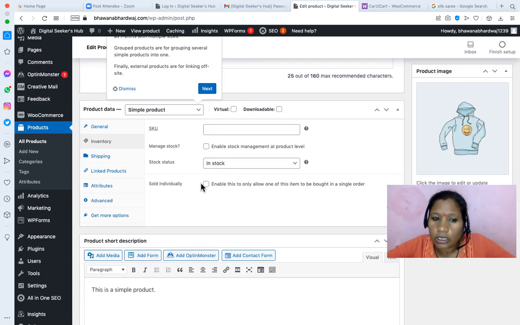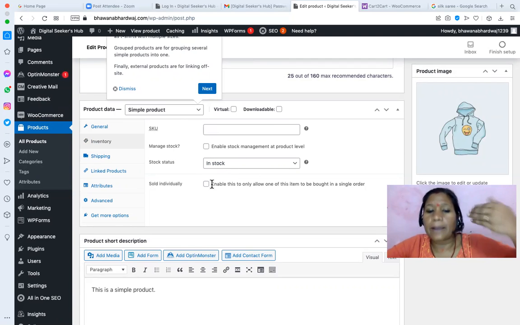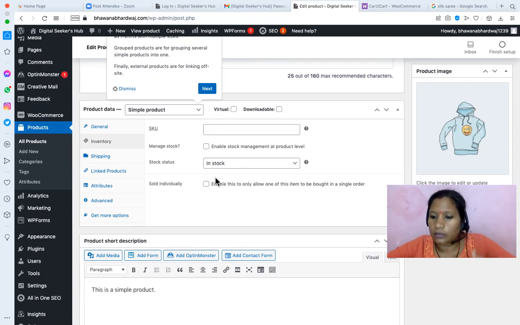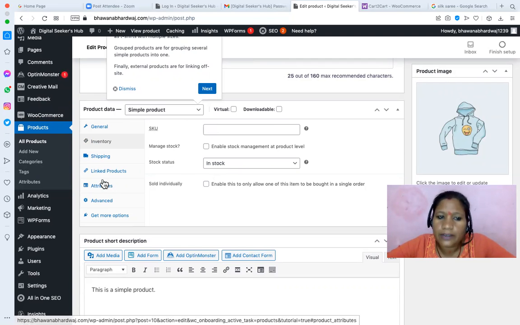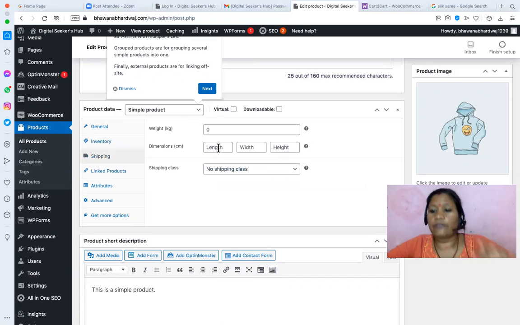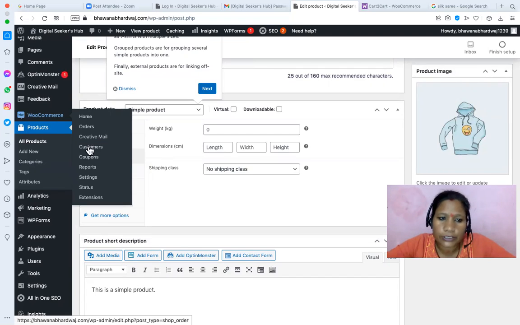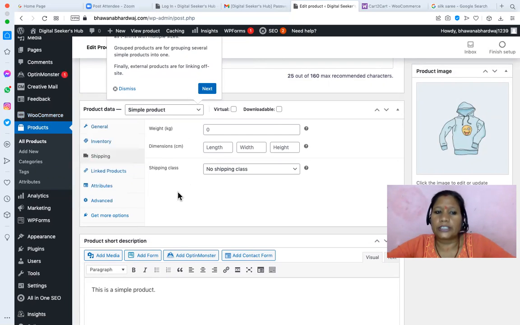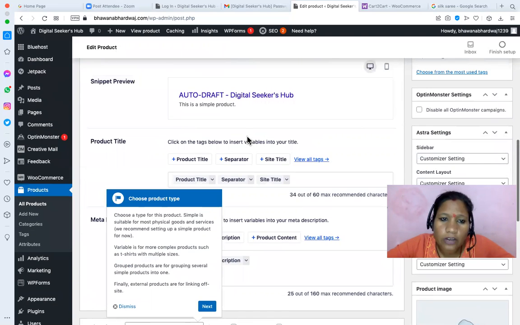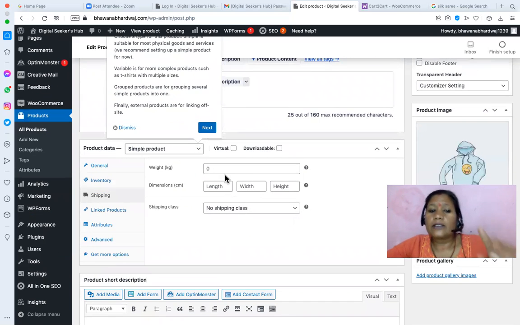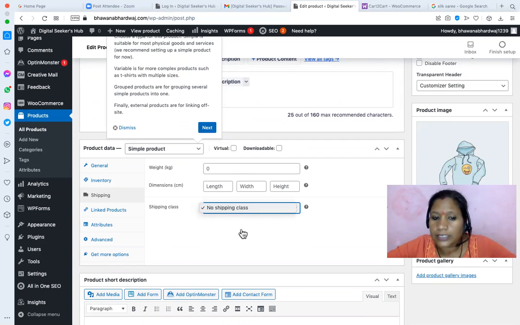You can manage your stock. Like whenever a sale is happening online, do you want to update your stock? Do you want to manage your stock on the website itself? Then you have to manage inventory. You can manage your shipping. If the product is of this weight, the shipping setting will happen from this section. But for the product we are listing right now, you can just write the product specification. What is the weight of the product? What is the dimension of the product? What is the shipping class? The different shipping classes, you will set up from the WooCommerce settings.